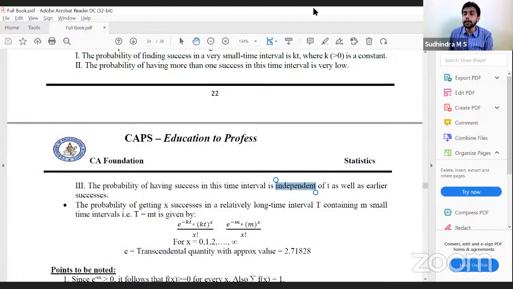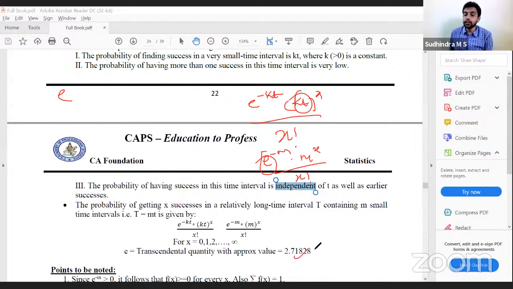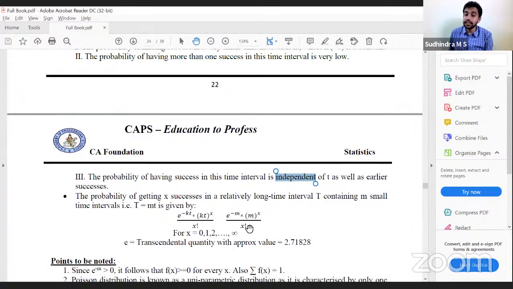How do you calculate the probability here? e to the power of minus kt, k to the power of x divided by x factorial. Instead of kt, we can also use e to the power of minus m, m to the power of x by x factorial. What is e? 2.71828. Clear with this? What is m? We'll discuss.